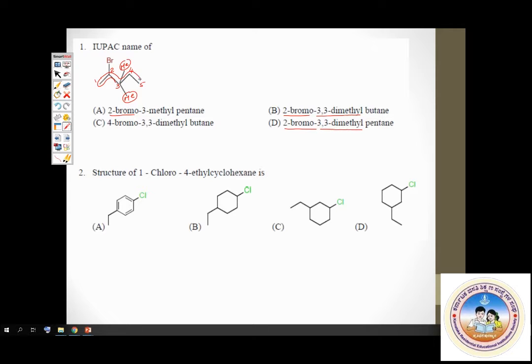5. So it must be a pentane. So the correct name of this must be 2, 3, 3 dimethyl pentane. Option D is the right answer. Option D happens to be the right answer.